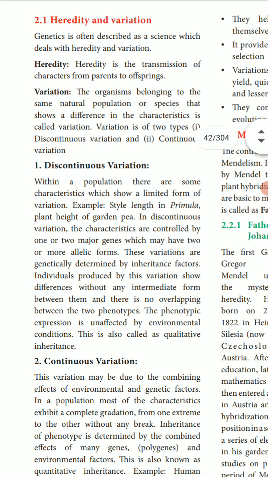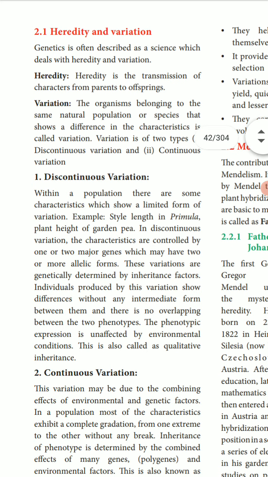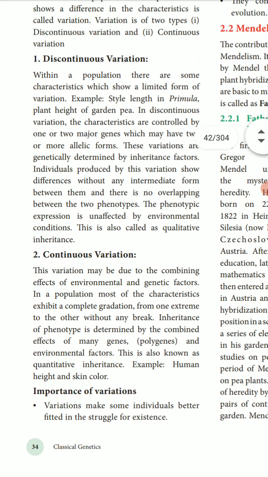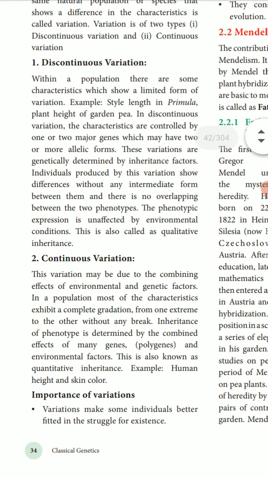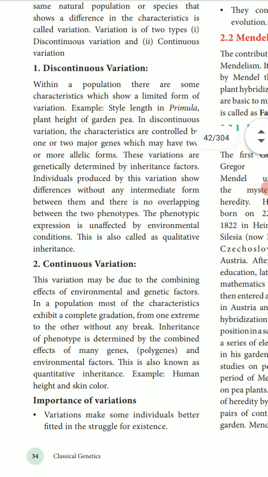Then variations. Variation means organisms belonging to the same natural population or species show differences in characteristics. They are called variations. Variations are of 2 types: discontinuous variations and continuous variations.